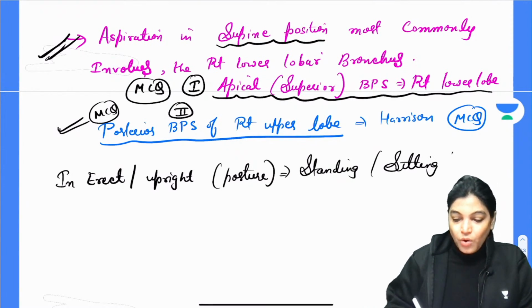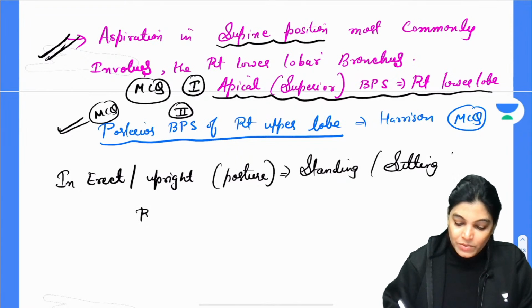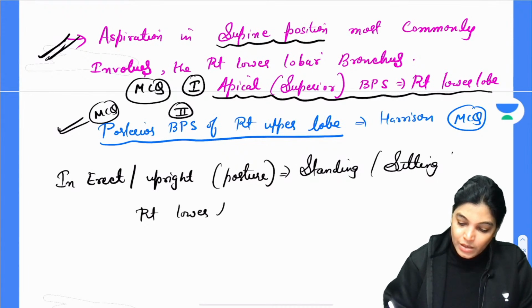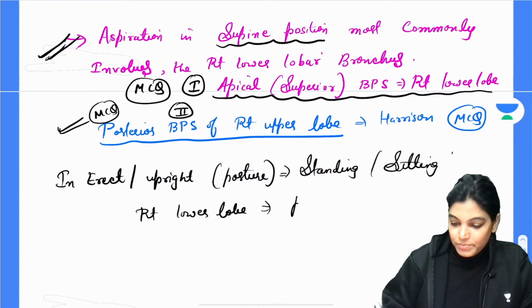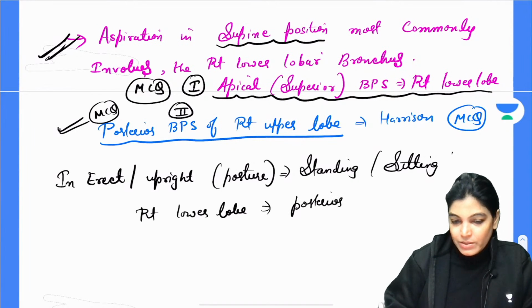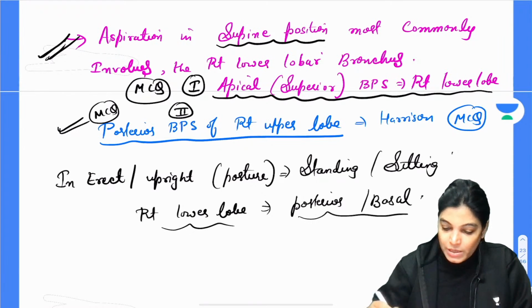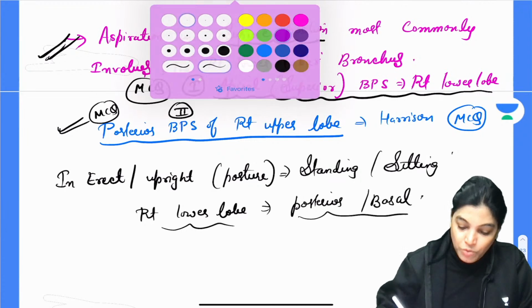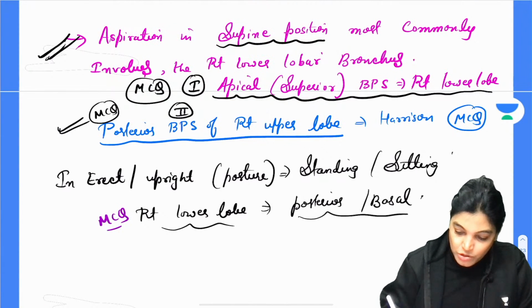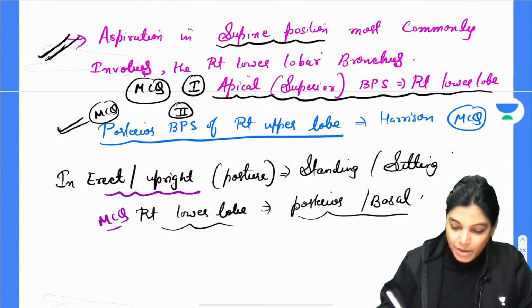In that case, the involvement will be the right lower lobe, the posterior bronchopulmonary segment or the basal bronchopulmonary segment, which is again important for your MCQ.